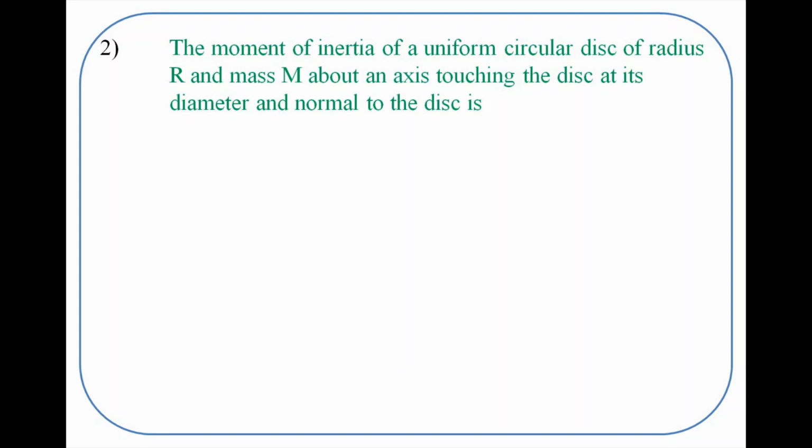The moment of inertia of a uniform circular disc of radius R and mass M about an axis touching the disc at its edge and normal to the disc is. Let's see the options. Option A is 3 by 2 M R square. Option B is 1/2 M R square. Option C is M R square. And option D is 2 by 5 M R square.